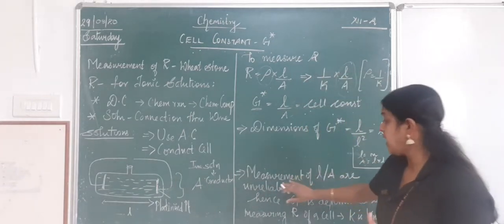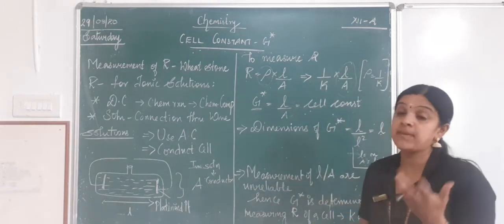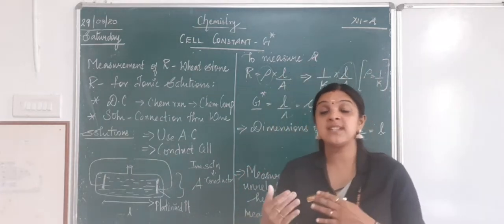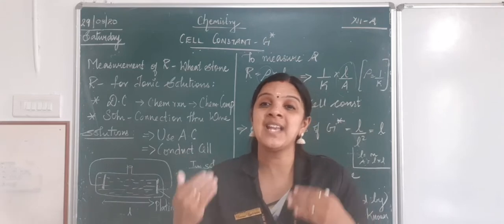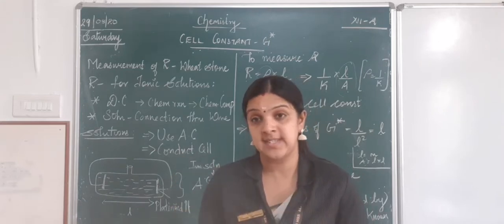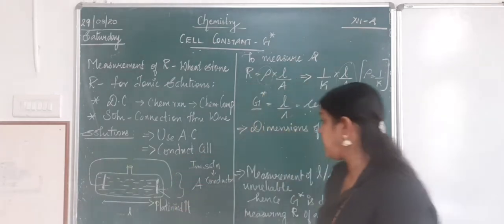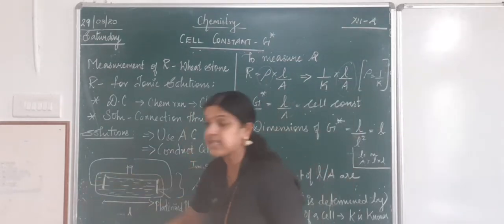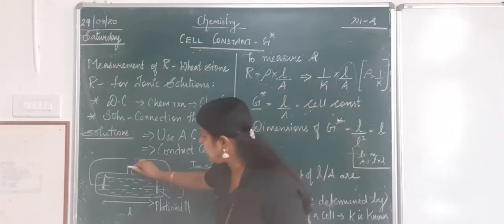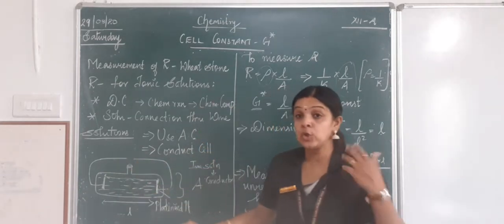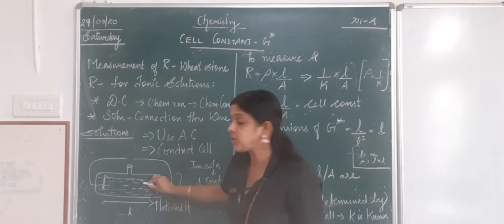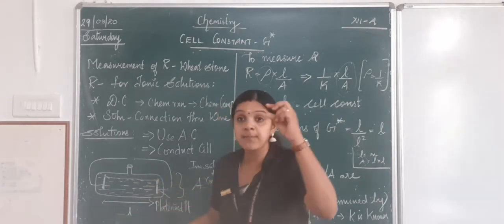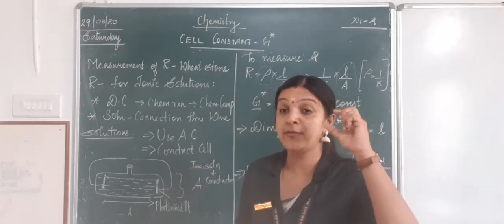Yes, but how? Measurement of L by A can be unreliable. What does it mean? I can't rely on it. Rely means it may not be giving me the same dimension value always. What could be the reason? Now the reason is, just imagine, children, I have put my ionic solution inside. But this is the neck of my cylinder. Though I am not filling the solution till the neck, it is just 3/4 of the cylinder, and some more gaps are left free.